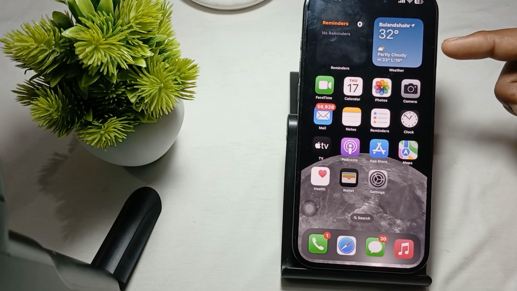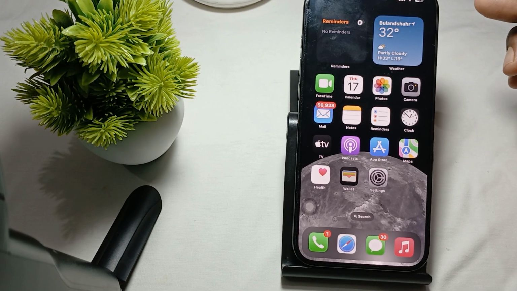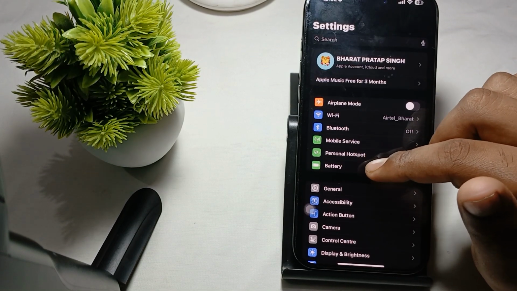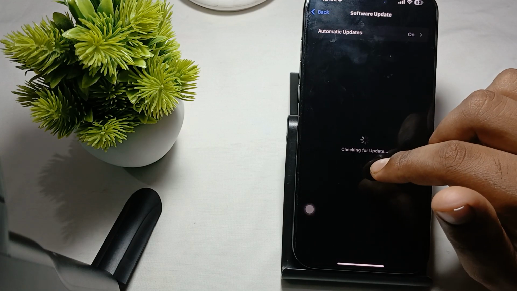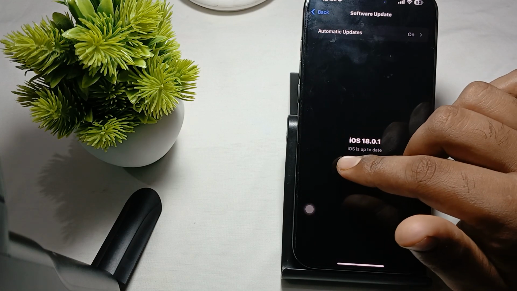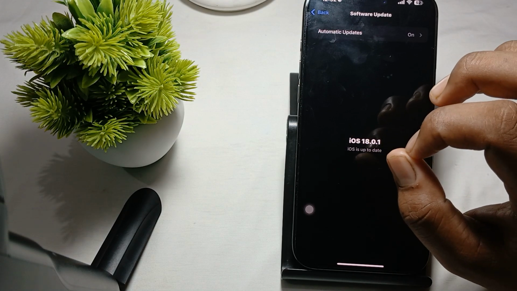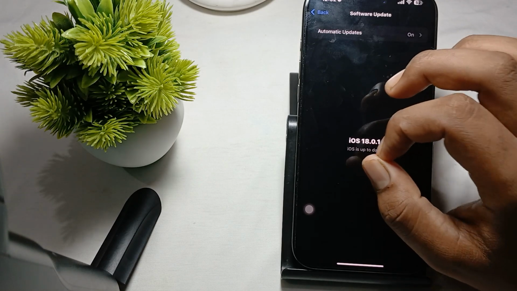And the last step is you try to check the software update. So guys, make sure your phone is always up to date with the latest version. For checking this, you open your settings, in general again find the option of software update, okay. If it shows iOS is up to date, so your phone is up to date with the latest version. Otherwise if any update is available it shows here, so you